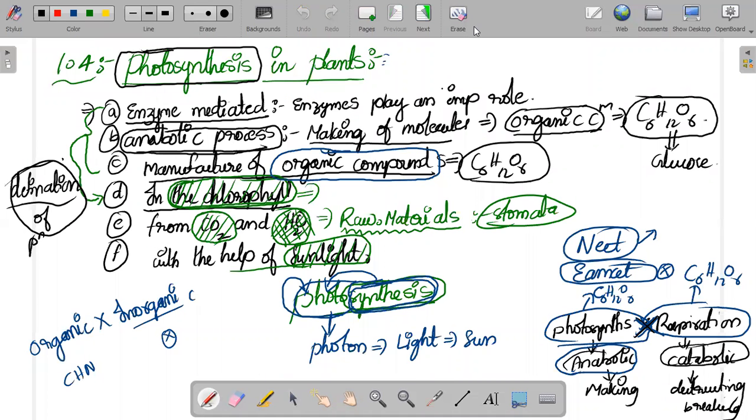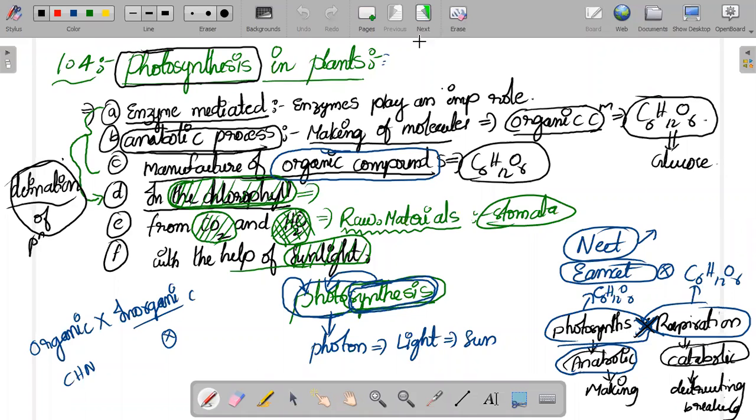So in yesterday's class we started a new chapter, that is 1.4 Photosynthesis in Plants. And there we discussed the definition of photosynthesis in plants. First things first, we discussed the definition, and I hope you are really clear with this definition. Each and every point in this definition is highly important.